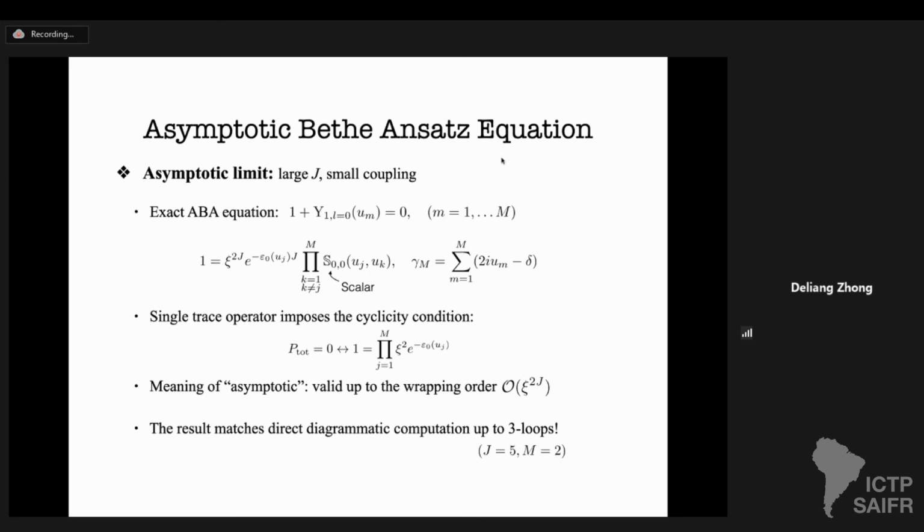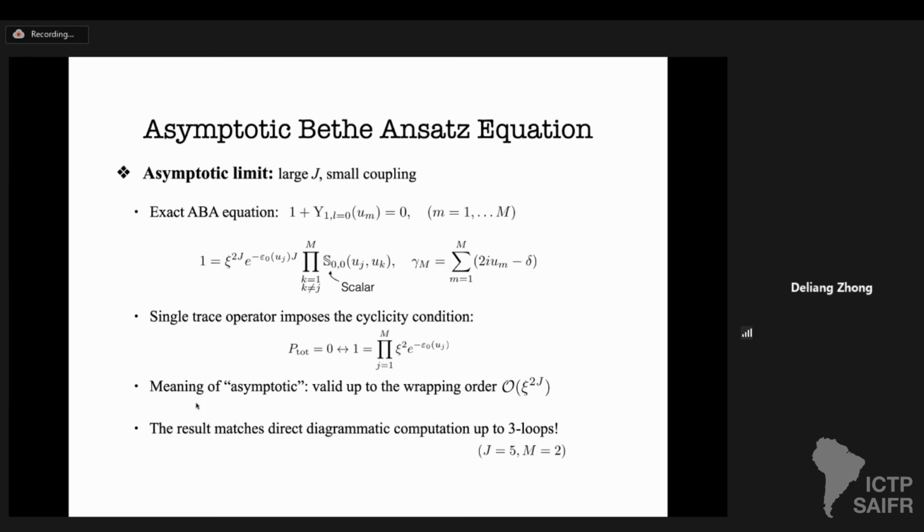In that limit, all y functions decouple except for y_{1,L} equal to 0. So the TBA equation reduces to the ABA equation as follows. What is nice is that all particles are just scalars in this case, so the complicated S matrix becomes just some number. So it's an algebraic equation. Once you solve this algebraic equation, you plug it into the formula of the anomalous dimension and obtain the anomalous dimension. Because those operators are single trace, we have to supplement this ABA equation by the cyclicity condition as well.